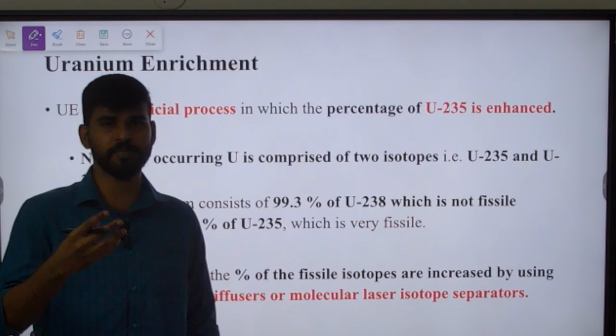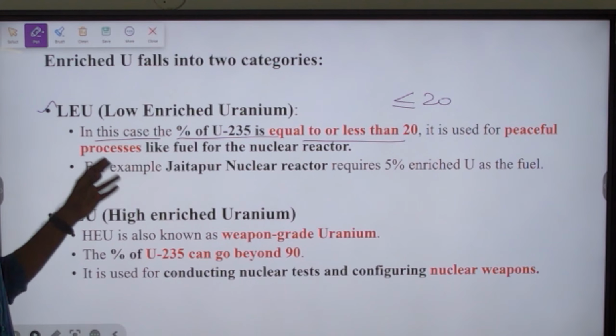Next, there are two categories of enrichment, like we saw, low enriched and high enriched. So what is the difference? Low enriched means the percentage of uranium 235 is equal to or less than 20%. If it is less than or equal to 20%, then it is called low enriched uranium, and it is used for peaceful processes like fuel for nuclear reactors to produce electricity.